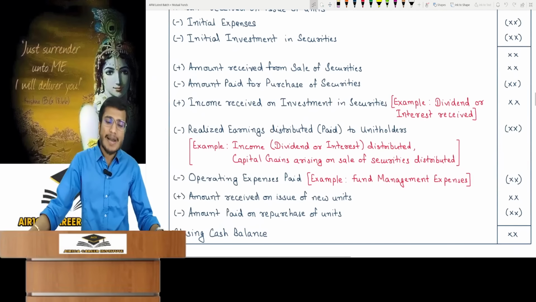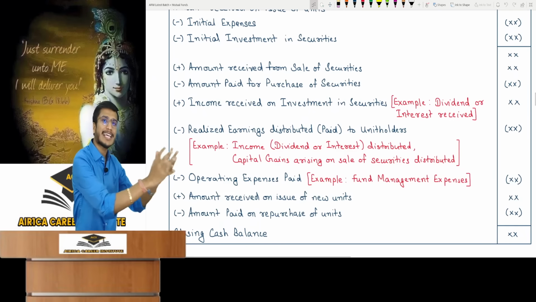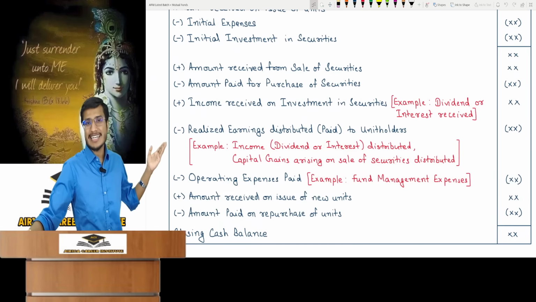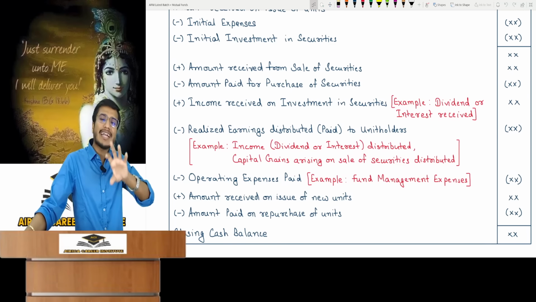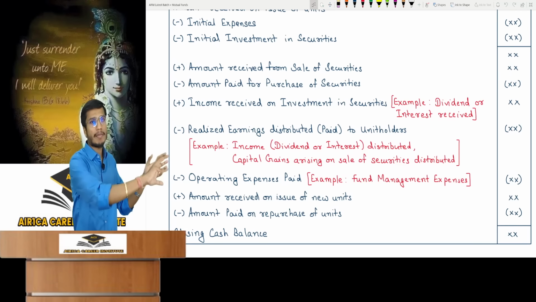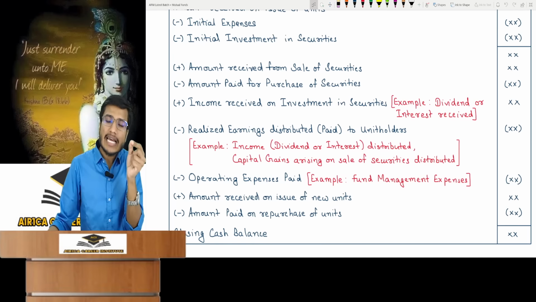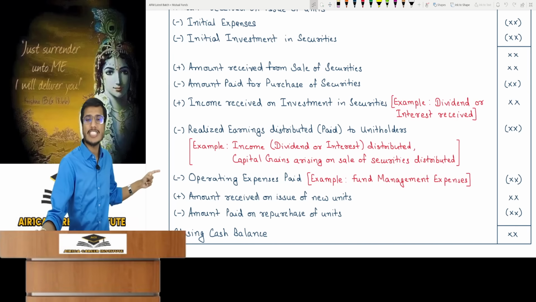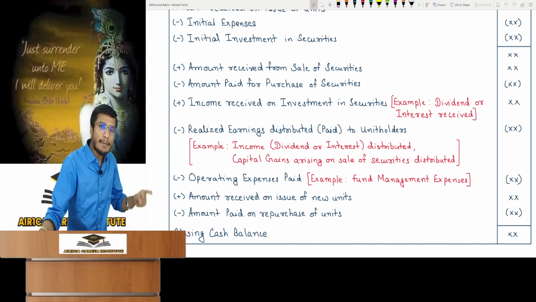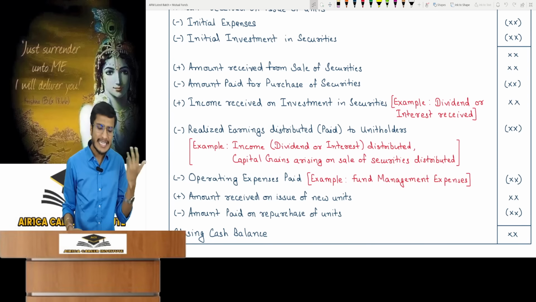If I have a dividend payout or a regular income plan, I will then distribute all earned income to the unit holders. So realized earning paid to unit holders, money will decrease. What income do you distribute to unit holders? We distribute dividends or interest earned from investments, calling this entire amount income, dividend and interest distributed. Also in dividend payout or regular income plans, another important thing is also distributed to the unit holders. Capital gains arising from the sale of securities. This is also distributed. What is this? It's a very simple thing.